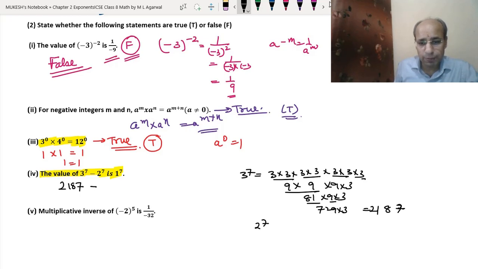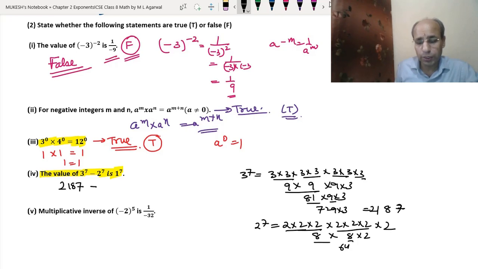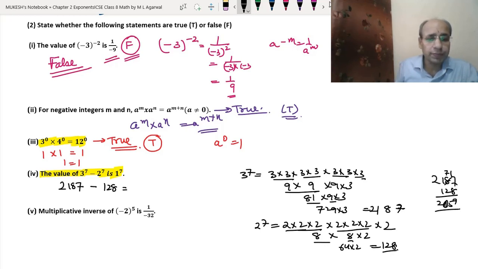So 2 to the power 7 will be equal to 2 into 2 into 2, 2 into 2 into 2 and into 2, 7 times: 1, 2, 3, 4, 5, 6, 7. So 2 into 2 into 2 is 8. 8 into 2, 8 into 8 is 64, into 2, which equals 128. So minus 128. So that means we just subtract 2187 and 128. So 8 minus 7, 1, take 1, 7 minus 2 is 5, 2 1 is 1, 5 9. Sorry, 2 0 5.